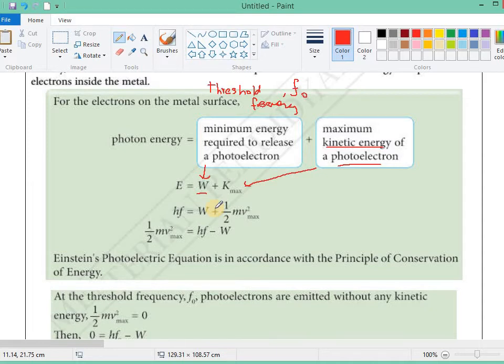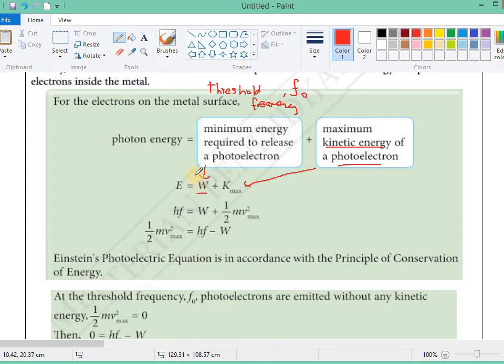So the electron needs energy to do work against the forces that bind it to the metal surface. So we use W as the minimum energy, or the minimum work that needs to be done to make the electron escape.